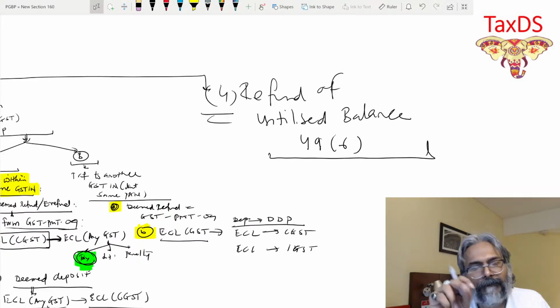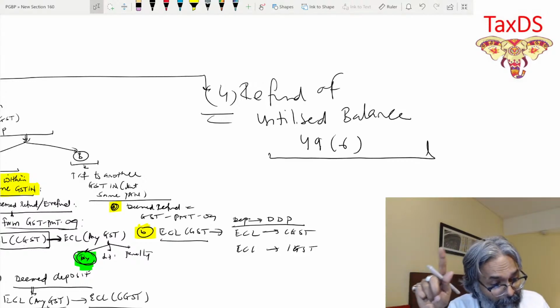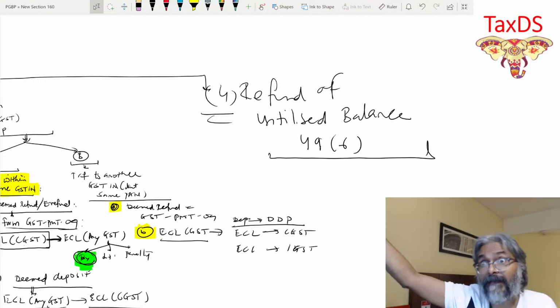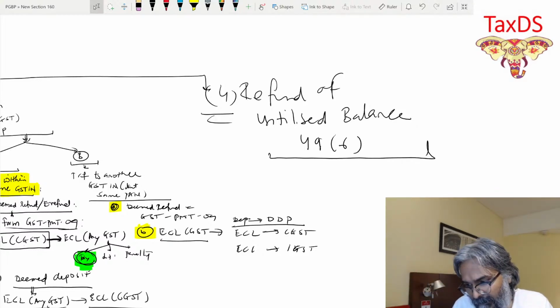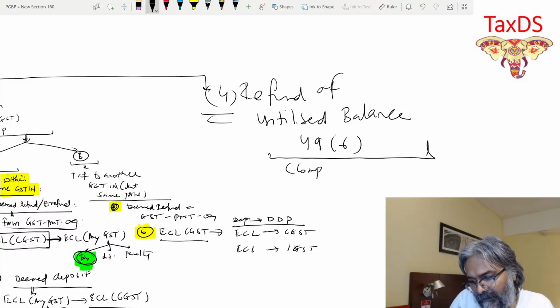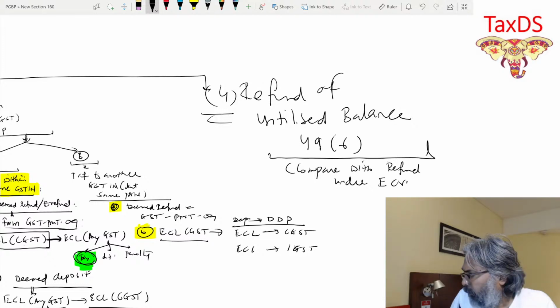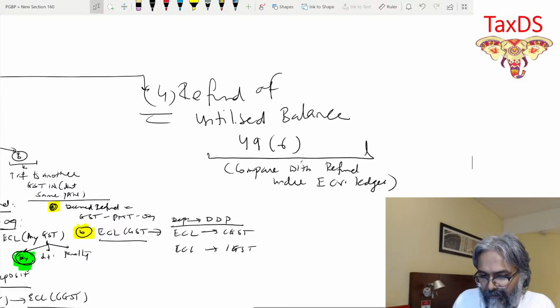Students, please understand, now this would be a very important point which will be compared with the refund in the electronic credit ledger. That is the refund of ITC. And you will really appreciate the refund over here. Please, you can write: compare with refund under electronic credit ledger.